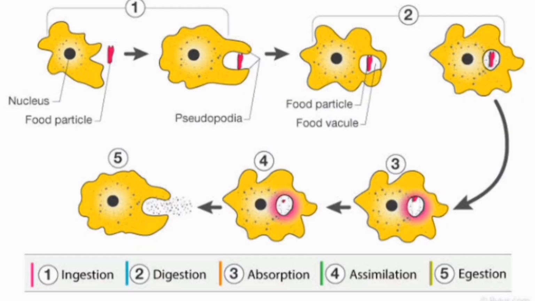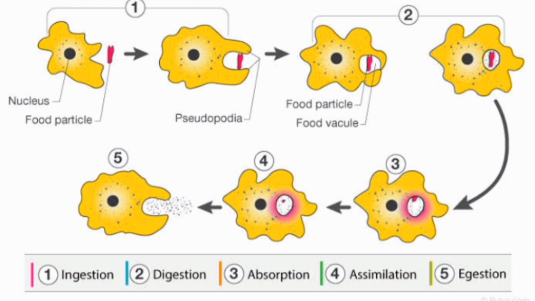Now we will set this nutrition under the 5 steps. The first step is ingestion, or taking in food. How does it take place? Yes, with the help of pseudopodia. The second step is digestion. The prey is digested by the digestive juices secreted from the cytoplasm into the food vacuole.